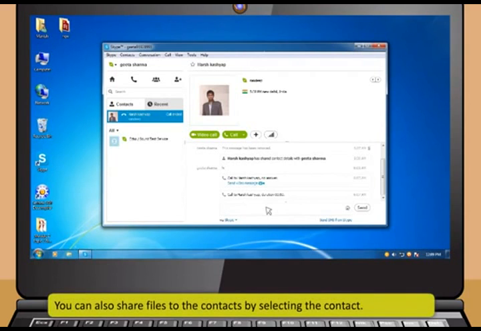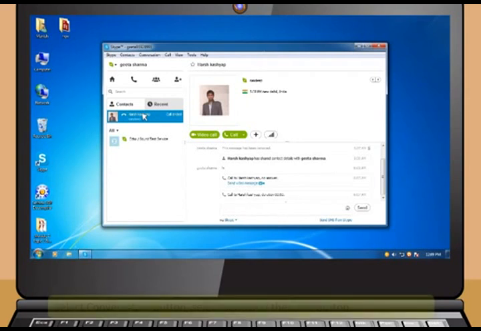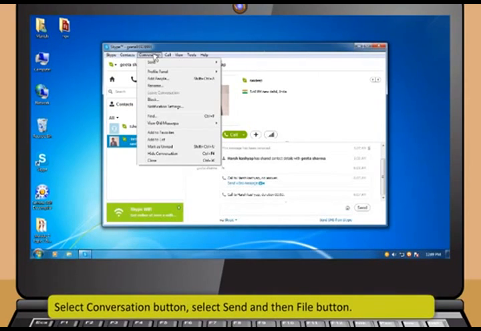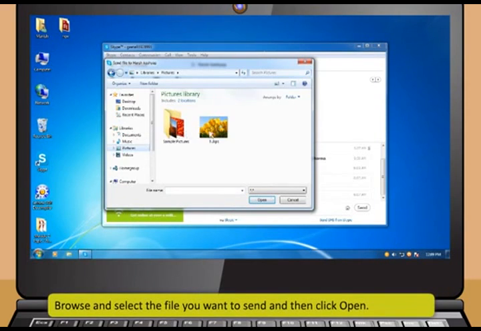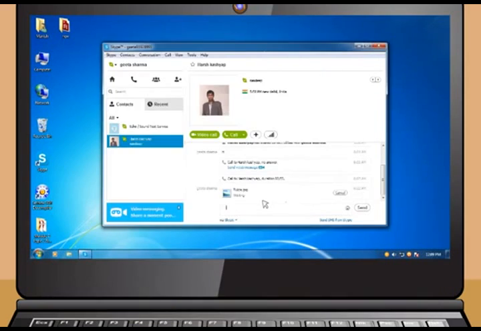You can also share files with a contact by selecting the contact. Select the conversation button, select send and then the file button. Browse and select the file you want to send and then click Open.